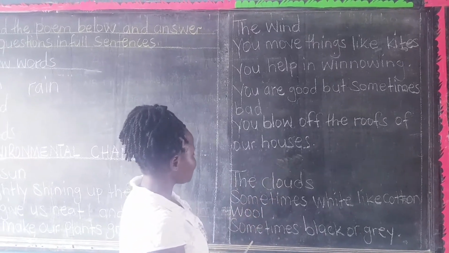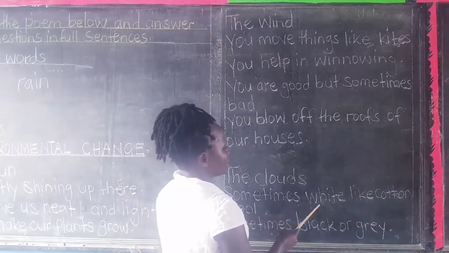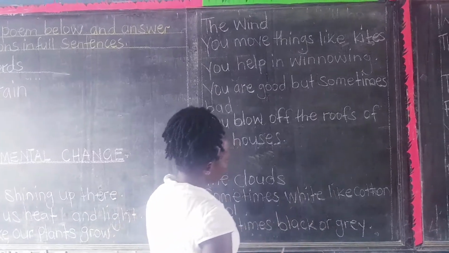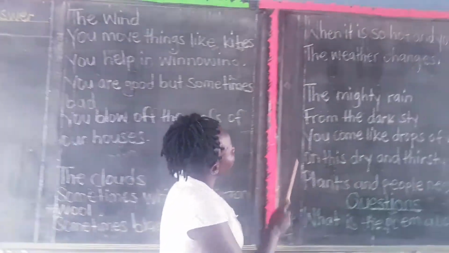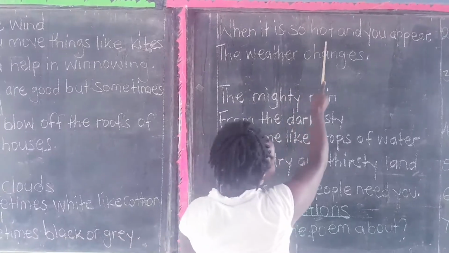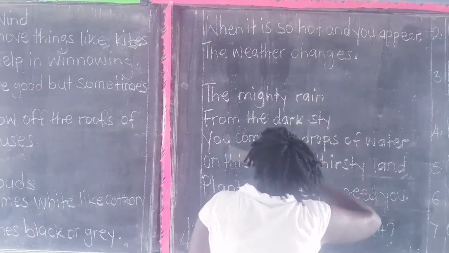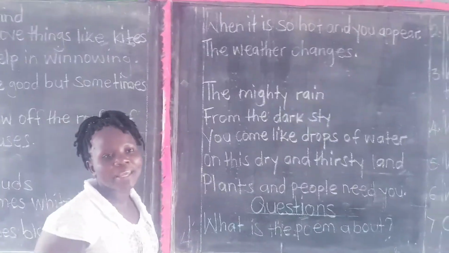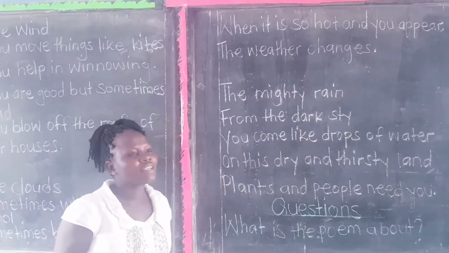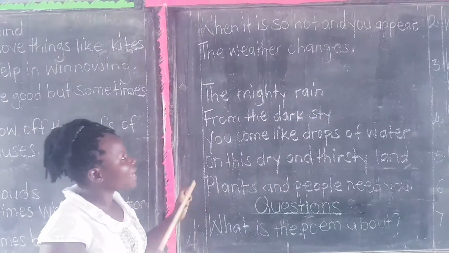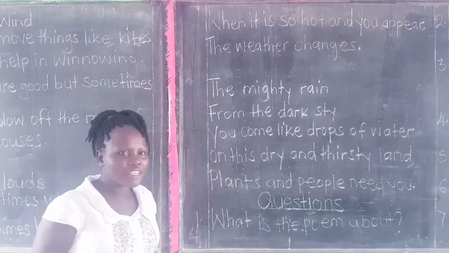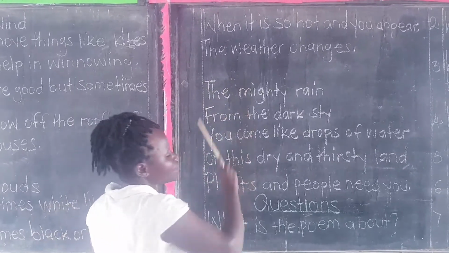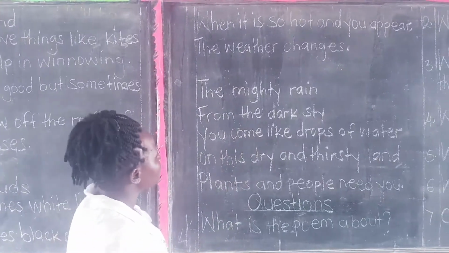The clouds. Sometimes white like cotton wool. Sometimes black or gray. Let us continue. When it is so hot and the clouds appear, the weather changes. Even if the sunshine is there and it appears black, you find the weather has changed. So the clouds are also good but sometimes bad because the weather can change, you feel cold. Let us go to the last one.